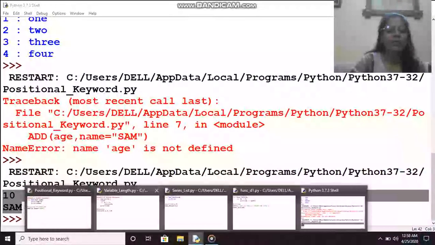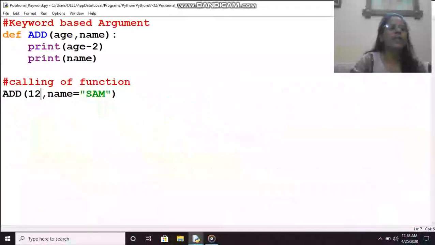So we'll move to this coding, 10 Sam. Why? Because 12 is being passed to age, so 12 minus 2, it is printing 10, and Sam is being passed to name. So in this example both types of arguments are there. First is position wise and second one is keyword based.